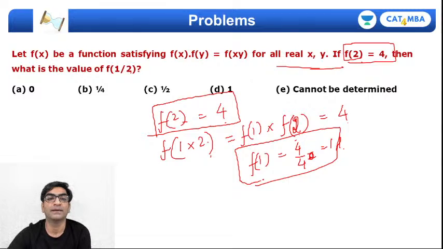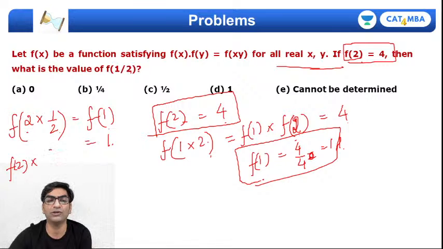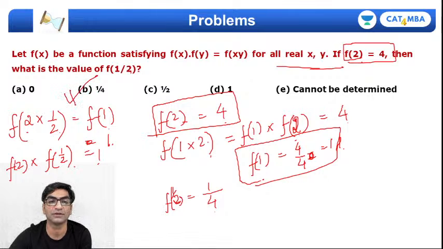ठीक है. अब f of 1/2 निकालना है, तो हम इसको ऐसे करेंगे, f of 2 into f of 1/2 should be equal to f of 2 into 1/2, which is f of 1, which I already know is equal to 1. By using the definition, f of 2 into 1/2 will be f of 2 into f of 1/2, and this product should then be equal to 1. तो मतलब अगर मुझे f of 1/2 निकालना है ना, तो वो हो जाएगा 1 upon f of 2 and hence 1 upon 4. That's option B.